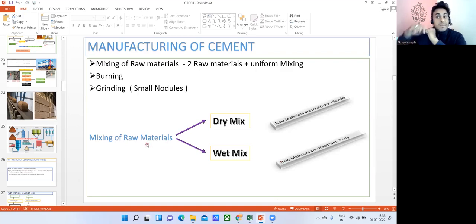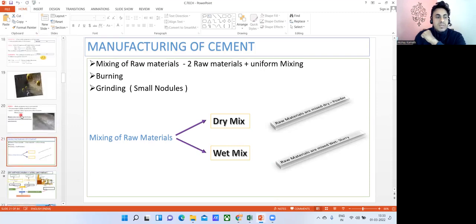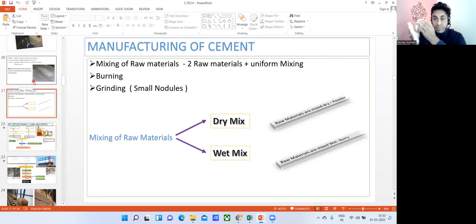So let me not get completely into that, but I'll give a basic idea of what I want to tell about the binder. See, when we prepare the cement, because cement you have to manufacture, you have two ways. Either you can do it with the help of dry mixing or wet mixing. Wet mixing, we don't use. We usually make cement with the help of the dry method.